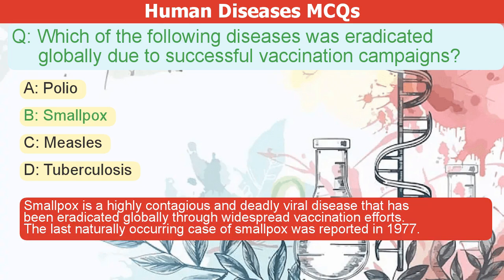Smallpox is a highly contagious and deadly viral disease that has been eradicated globally through widespread vaccination efforts. The last naturally occurring case of smallpox was reported in 1977.